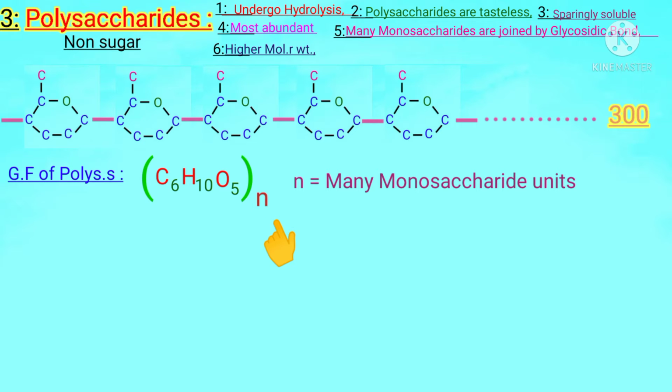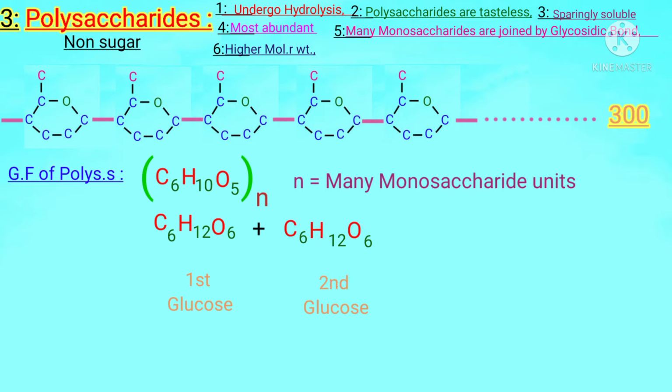Dear students, here a question comes to our minds: where does this C6H10O5 come from? Try to think. Did you find the answer? No. Then I tell you. Dear students, actually it is the formula of glucose, C6H12O6, a monosaccharide. When this first glucose, first monosaccharide, joins with a second glucose, second monosaccharide, then by the release of a water molecule, H2O, two hydrogens from the 12 hydrogens are released, and one oxygen is released from these 6 oxygens.